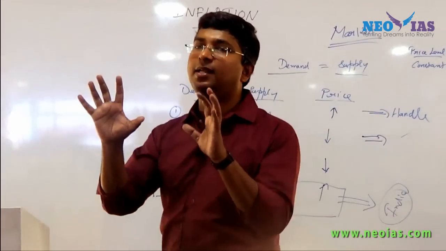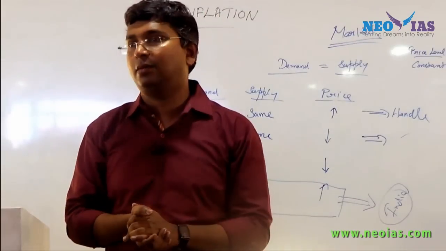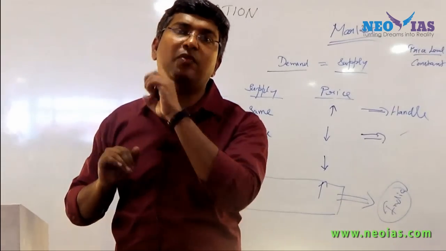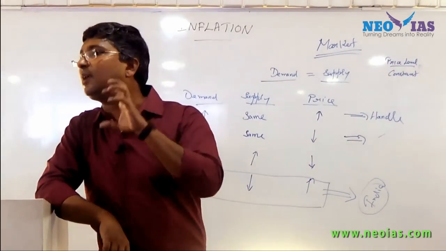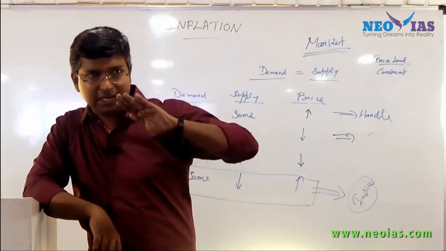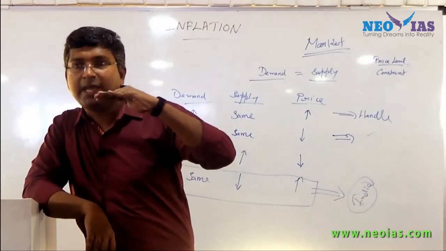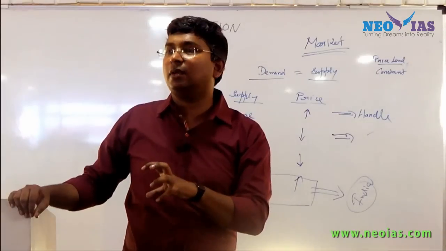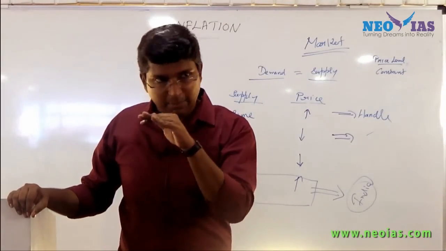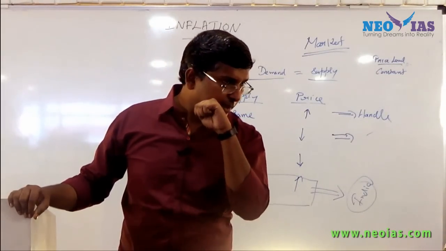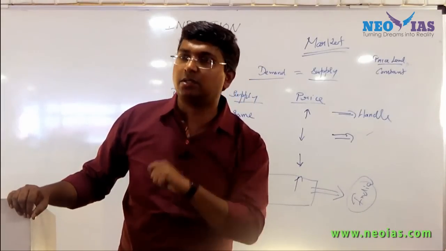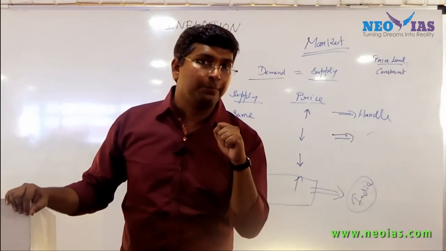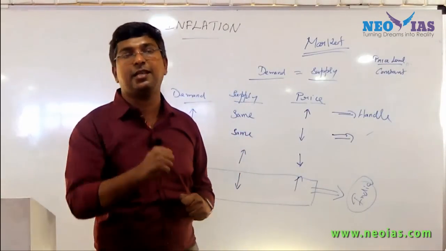What do you mean by supply constraint? The supply has come down. So when you discuss agriculture, especially in relation to agricultural commodity, this term will come across. There is some problem in the supply chain of agricultural commodity. So in India, because of supply shock or supply constraint, we are having inflation. It's not mainly because of demand, it's mainly because of supply constraint.